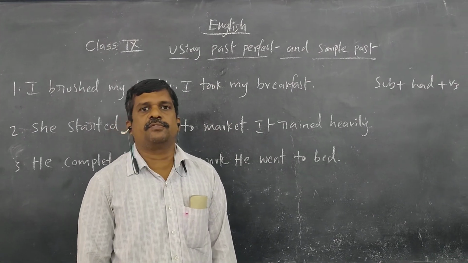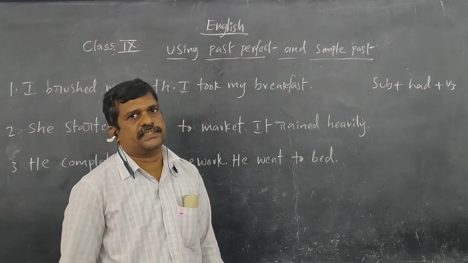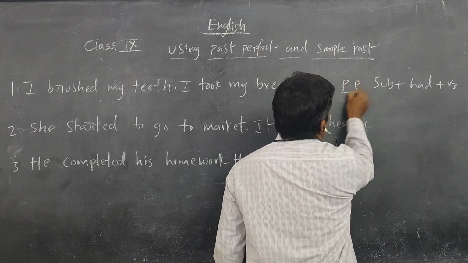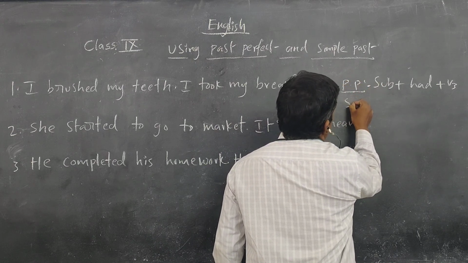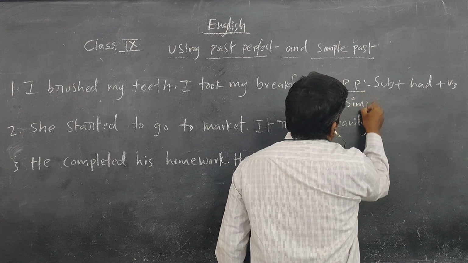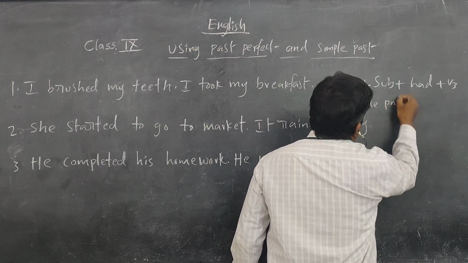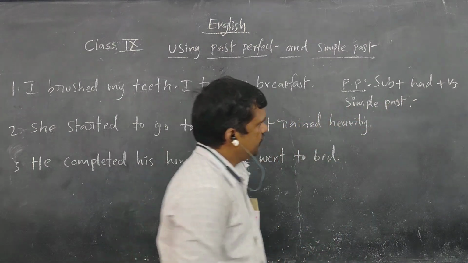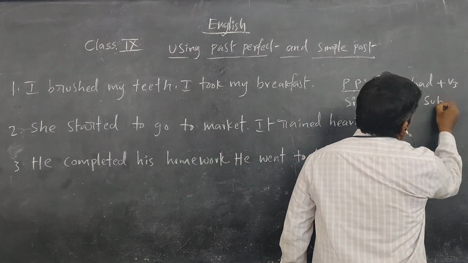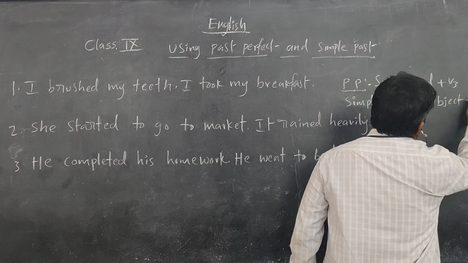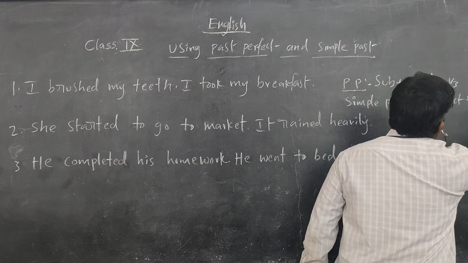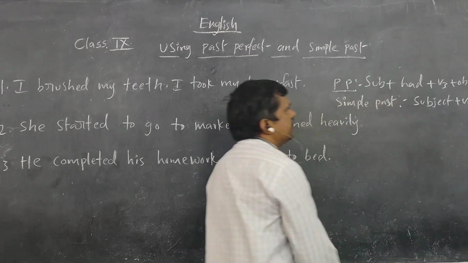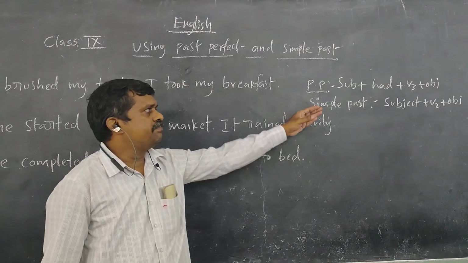And what is the structure of simple past tense? Subject plus verb two plus object.